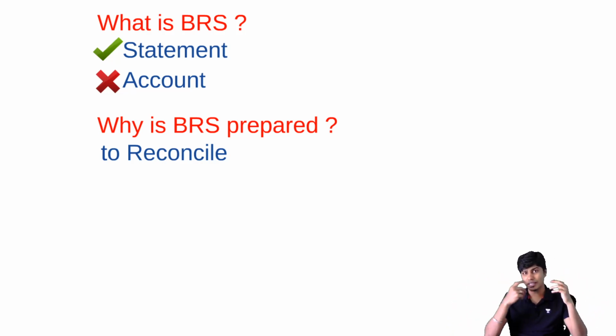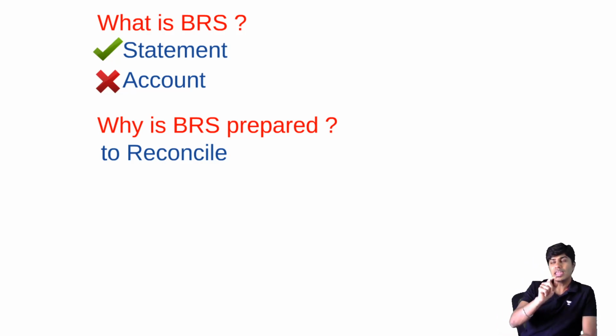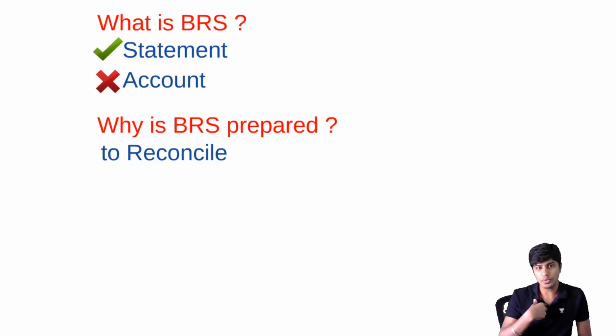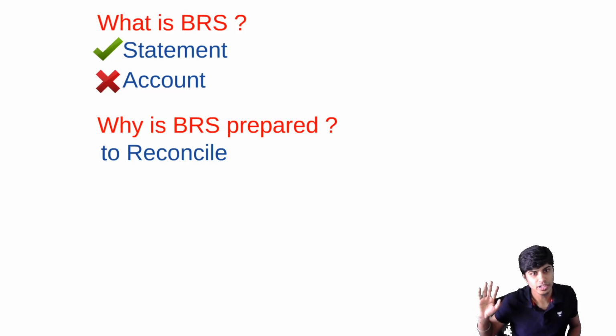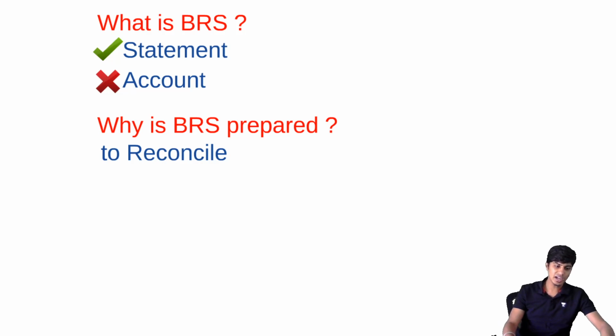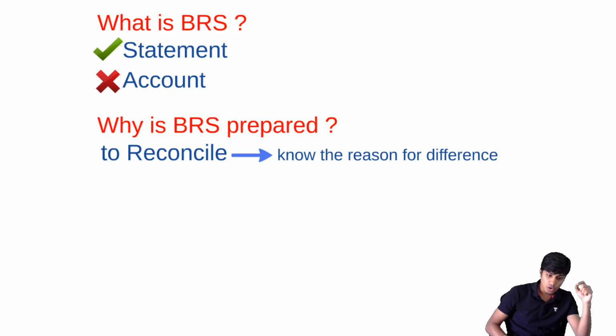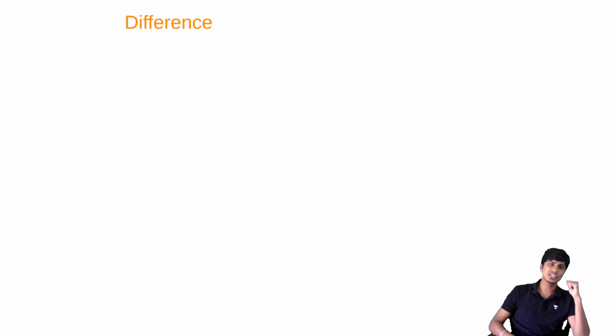We need to identify the reasons so that we can check if any of the reasons is an error. If there is an error among those reasons, we need to rectify. If not, we'll leave it like that. So to check if there is any error, we will do this entire reconciliation. So to reconcile, that is to know the reason for difference. Why do we want to know the reason for difference? Because one of the reasons for difference can be an error. Done. So what are the reasons for difference?